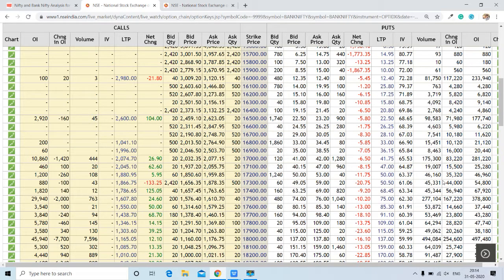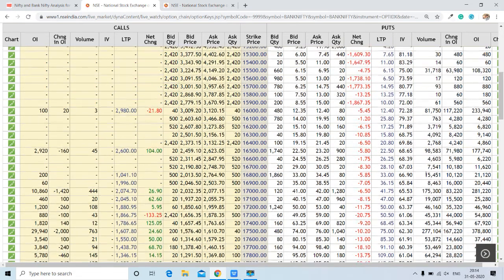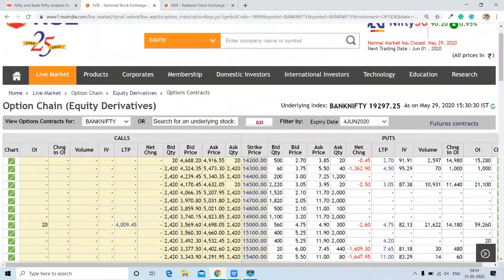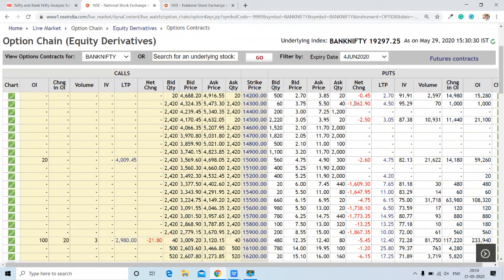We will also check out the trend cycle of both the indices and try to interpret what is going on, based on OI data and trend cycle. First of all, we will start with Bank Nifty and first check out the closing price. The Bank Nifty has closed at 19,297.25 on 29th May 2020, and we are talking about 4th June expiry.